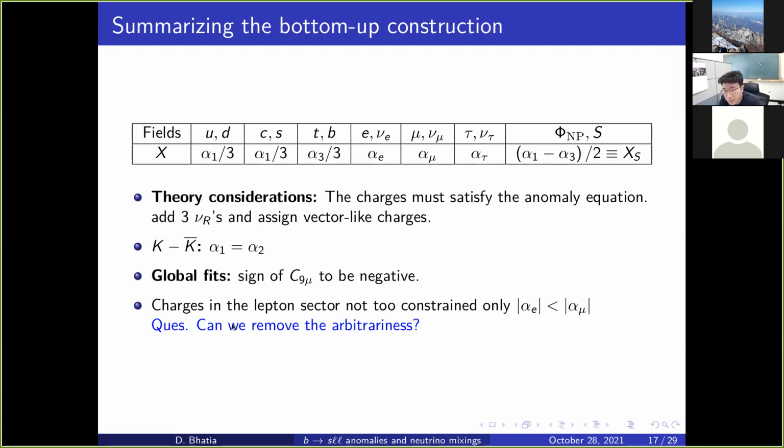So the question is, can we remove this arbitrariness? Because this is sort of not good. The answer is yes, because remember, we have three right-handed neutrinos in our setup. We also have the singlet scalar in our setup, which is appropriately charged under U(1)_X. So if we want, we can generate the masses of these neutrinos using the type 1 seesaw mechanism. That is good, because that would actually help us to constrain the lepton charges. So let us see how it does that.